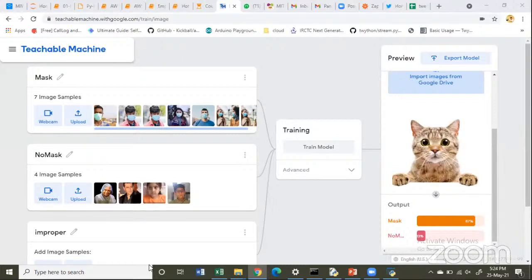See, the automation part, I just want to show you what exactly an application is. When it comes to the automation part, yes, we will be teaching you how you can deploy your model on a website. Once you deploy your model on a website, definitely anyone can come and test it and check it.